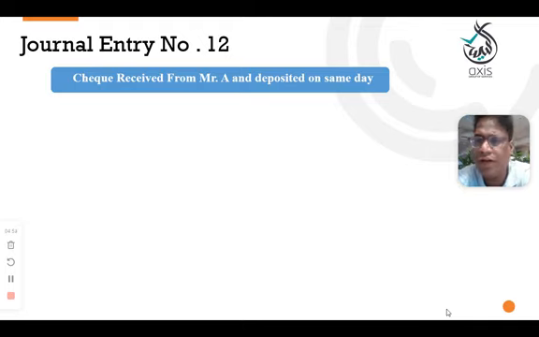We will not be afraid by seeing a big transaction. Simply we will try to implement our steps. Step number 1 is read the transaction and understand it in your mother tongue.